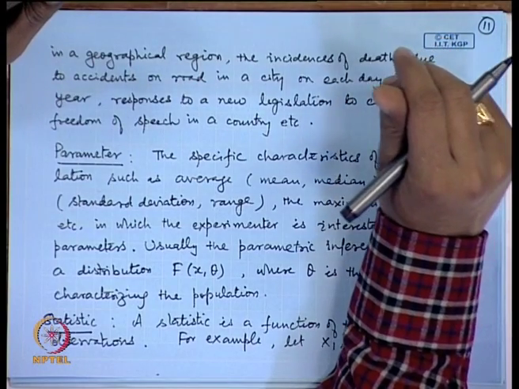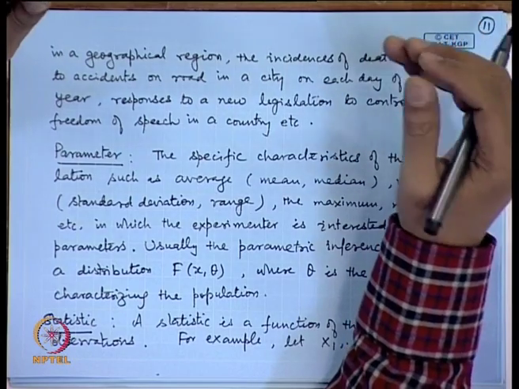So, the population here is the number of the deaths on each day. Responses to a new legislation to control the freedom of speech in a country. So, a new legislation is placed in the parliament, or it is proposed by, say, the cabinet. Then say the opinion polls are taken whether it is a popular measure or not. So, here the responses by the persons will be in the form of, say, whether they favor it or not. So, the answers could be in the form of yes or no.